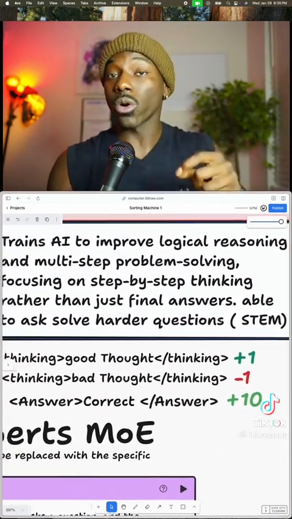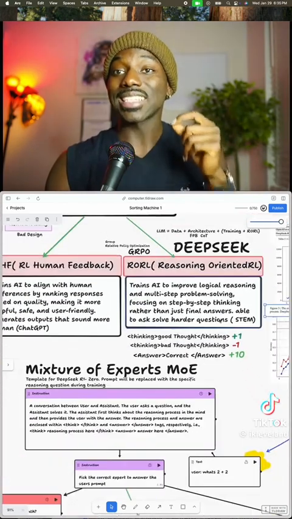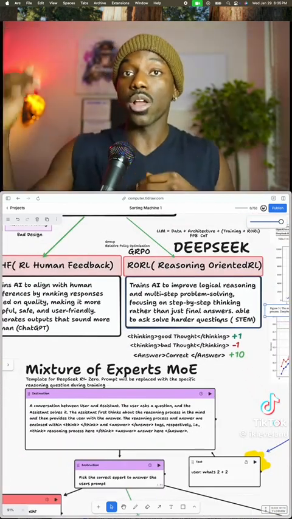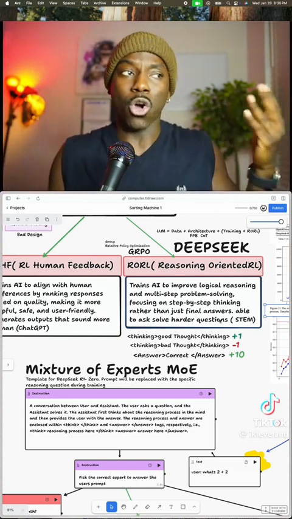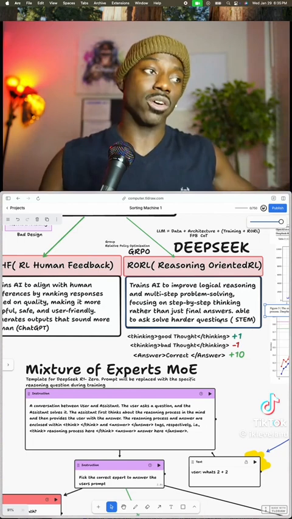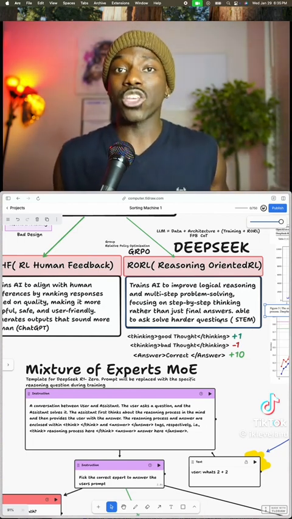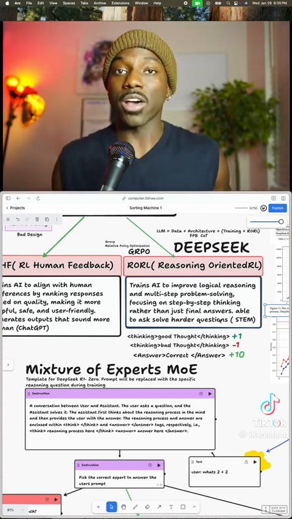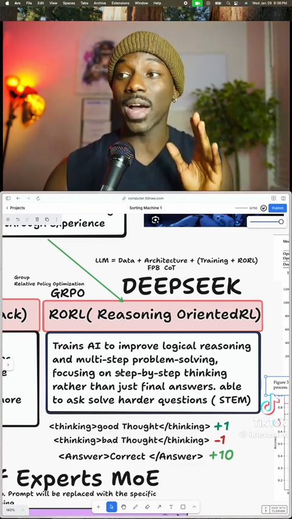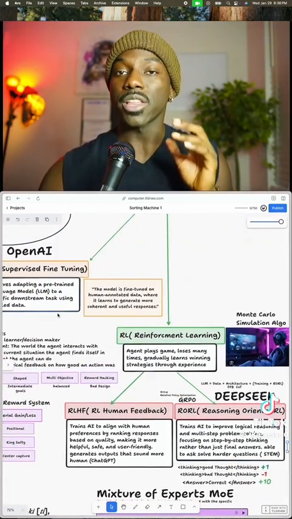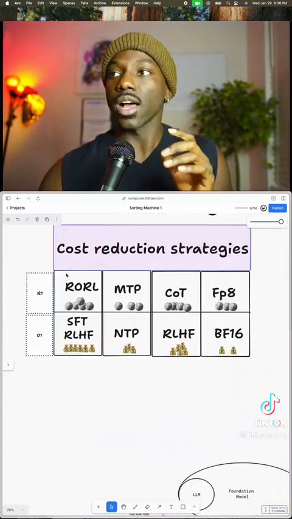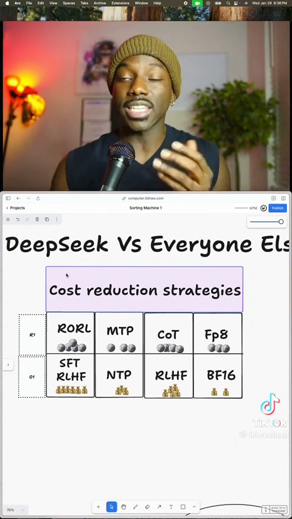They weren't rewarding the correct answer. And that's exactly why they were able to get such a high performing score with such little cost, as opposed to OpenAI and friends who are going out to sub-Saharan Africa or different third world countries and having human feedback create the model. They were using a more technical approach. Now, there are many more variables as to why DeepSeek is so performant, but that is one of the key reasons. Okay, I actually have it listed here in terms of their cost reduction strategies,